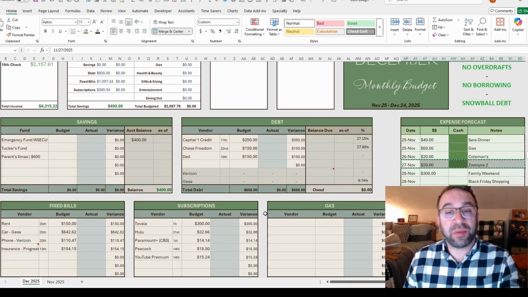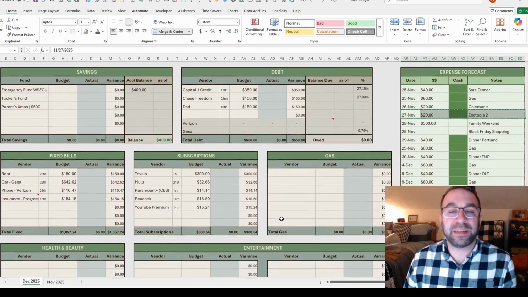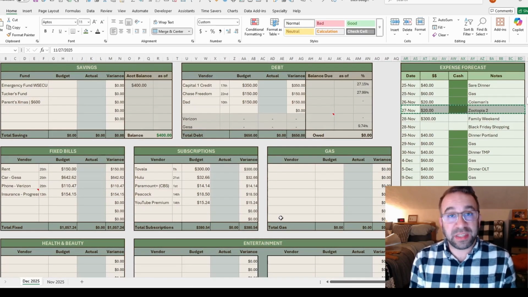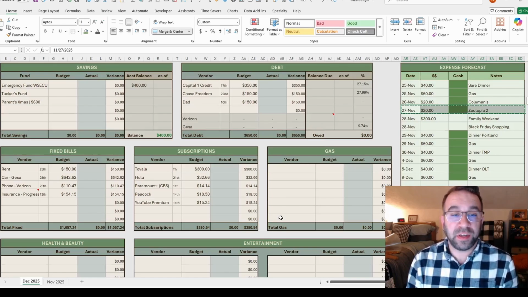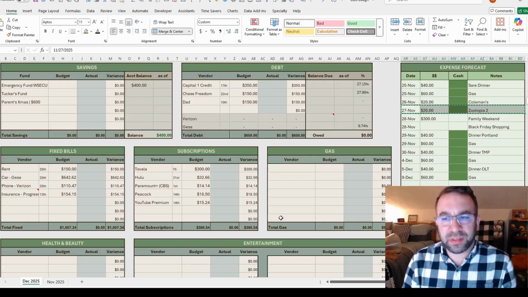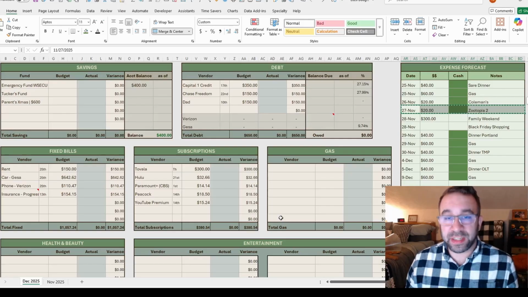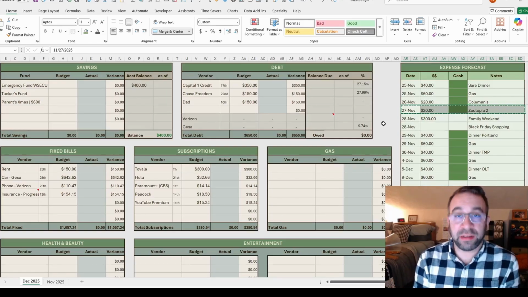This is a little more serene and peaceful to look at, but this is only my second month using this version, so there have definitely been some hiccups along the way, but I don't know why I told that story.